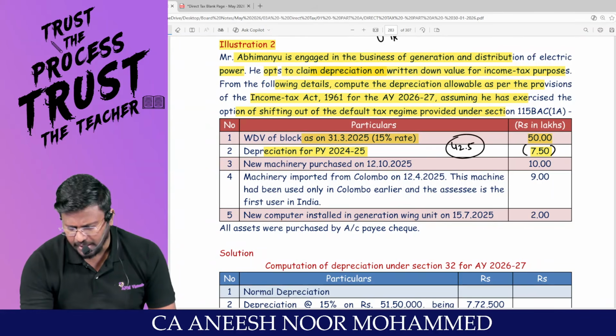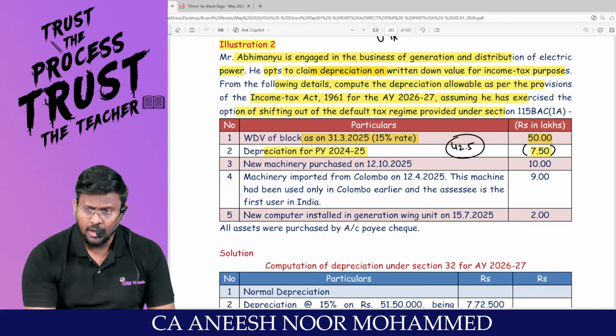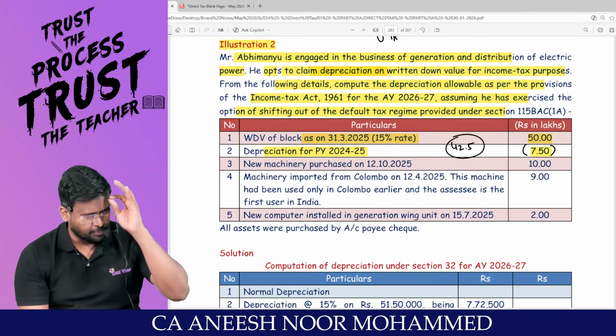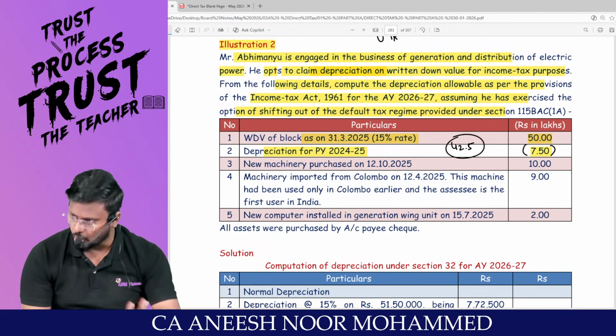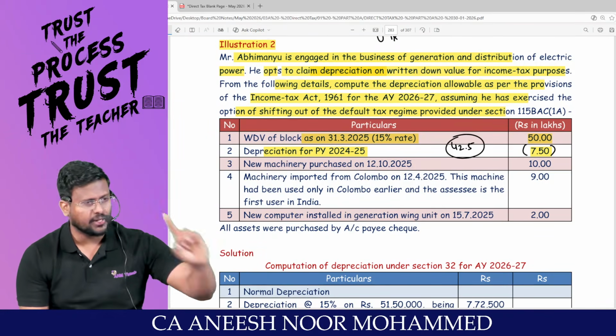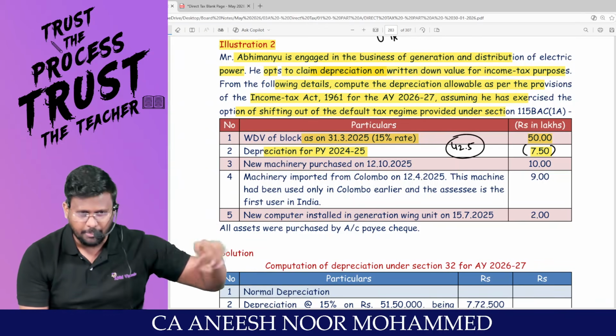Sir, certainly that 42.5 lakhs will be more than 180 days. For that, you are supposed to provide the full rate of normal depreciation. There is no question of additional depreciation at all, because additional depreciation is a one-time benefit. All these should run in your brain.